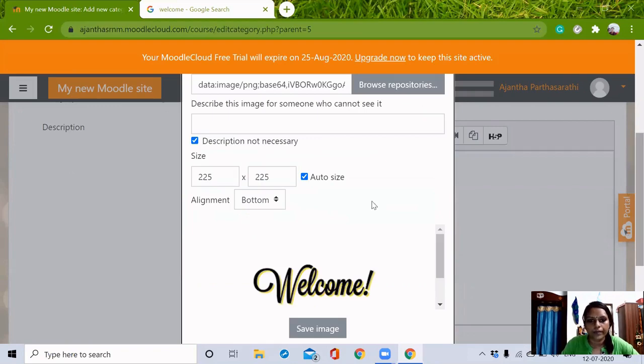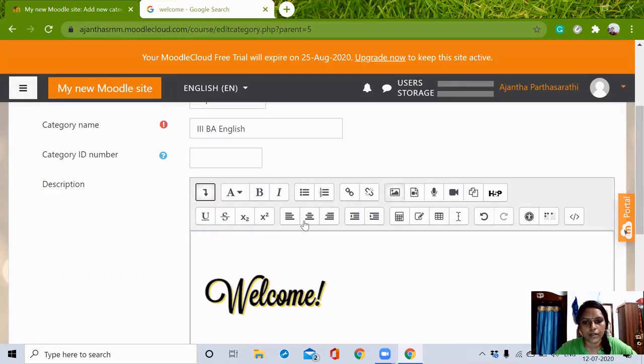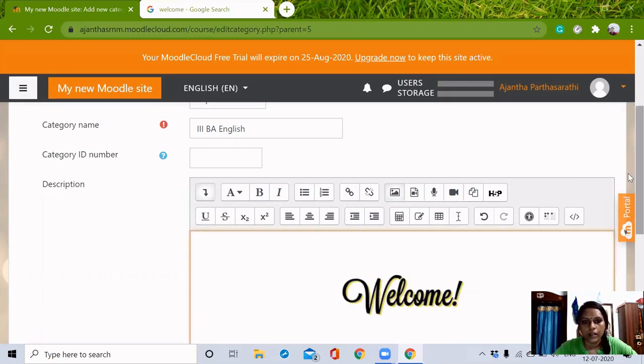So I got it. Save image and just a center alignment. Create category.